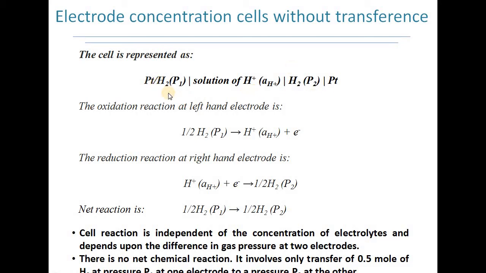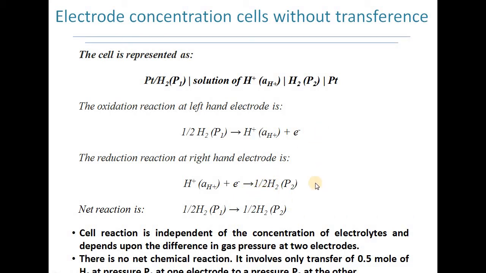Now we can represent this cell as we are looking here: platinum, which is passing through the electrode containing hydrogen at pressure P1. This is in further contact with the solution of H+ ion, such that the activity of hydrogen ion is aH+, and this is further in contact with hydrogen at pressure P2 at the other electrode. Now if we consider the oxidation reaction at the left hand side, the hydrogen gas will release an electron to give hydrogen ion. If we consider the reduction reaction at the right hand side, we will see the hydrogen ions taking up the electron and converting into hydrogen.